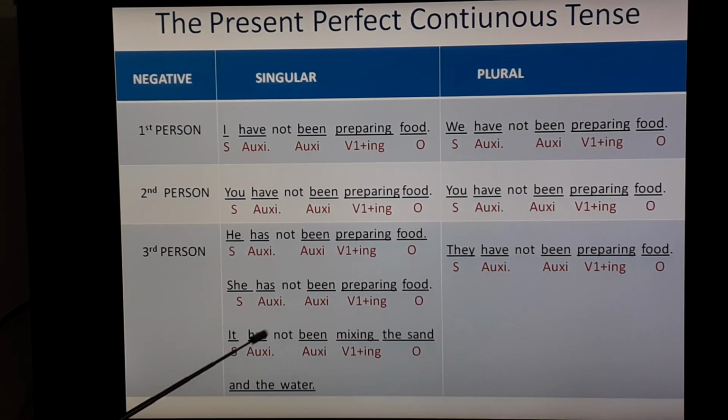It. It has not been mixing the sand and the water. It, subject. Has, auxiliary verb. Not is given because we are framing negative sentence. Been, auxiliary verb. Mixing V1 plus ing. The sand and the water, that is an object.